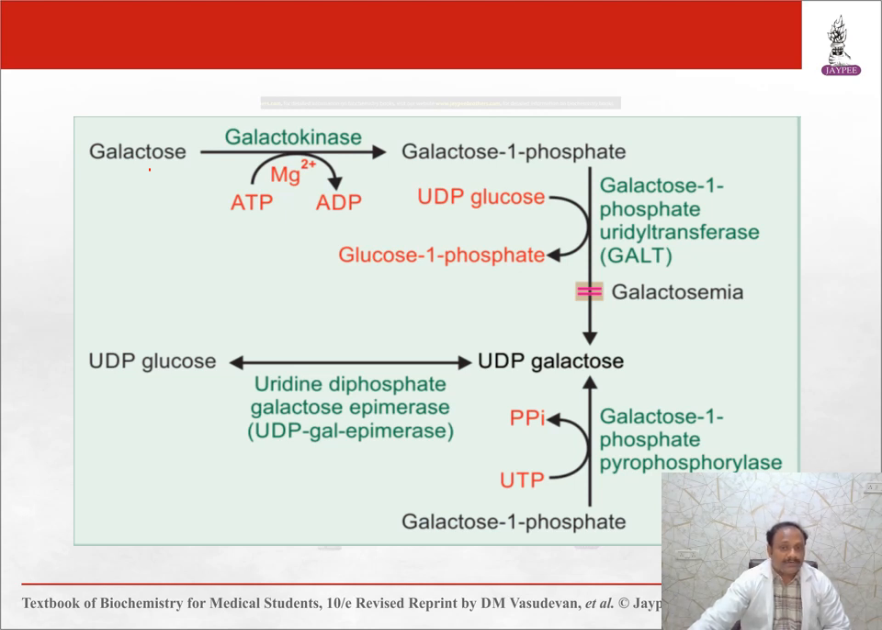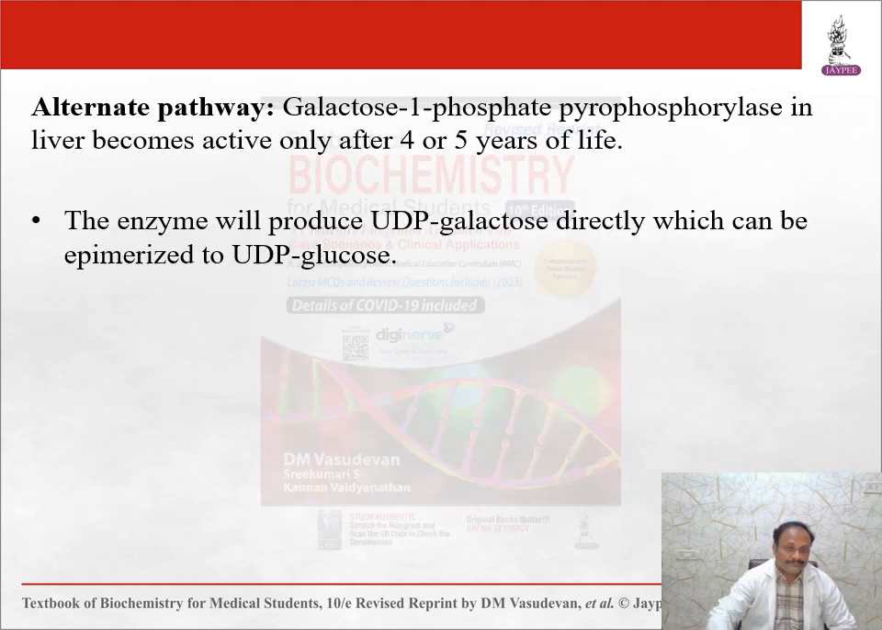we'll see galactosemia. UDP galactose interchanges to UDP glucose by a simple enzyme, UDP galactose epimerase. Galactose 1-phosphate can directly synthesize UDP galactose by UDP galactose pyrophosphorylase. So this is an alternate pathway, active in the liver only after 4 to 5 years of life. The enzyme will produce UDP galactose directly, which can be converted to UDP glucose.